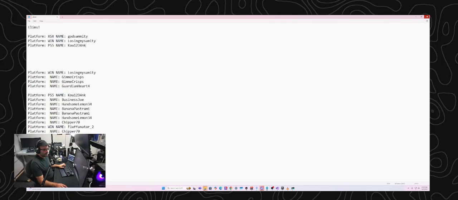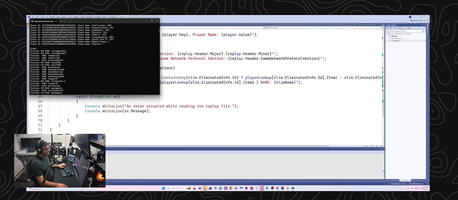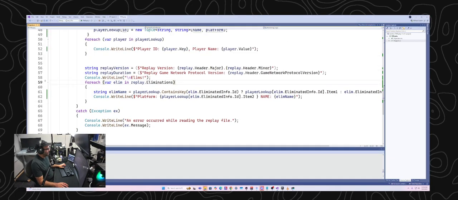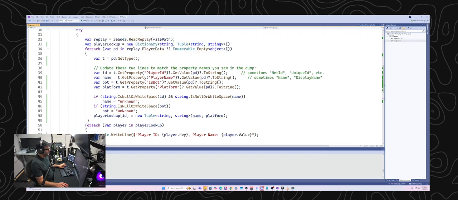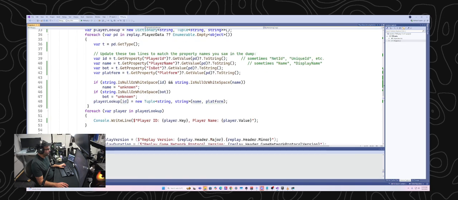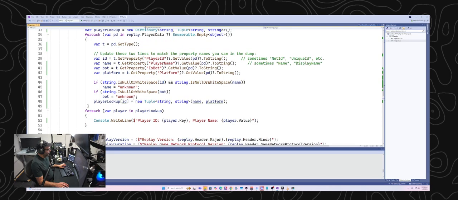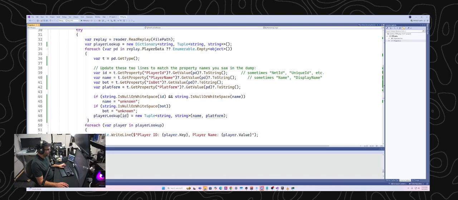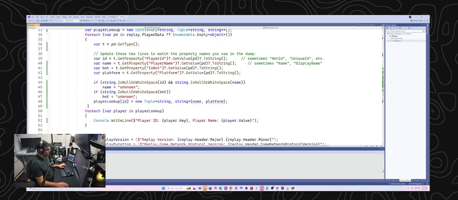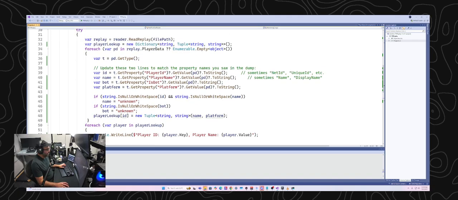So let's go back and look at the player data again. What I'm thinking is that we've got a bunch of player data, and I'm going to change this a little bit to make it easier for me to add more player data in.